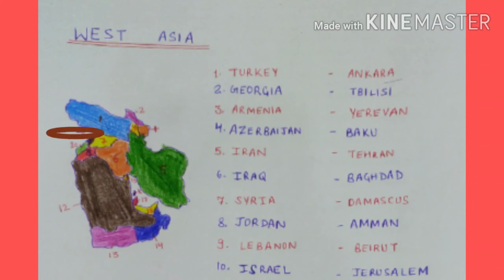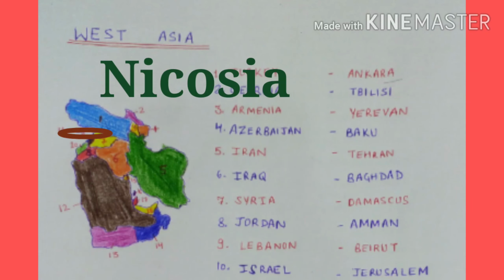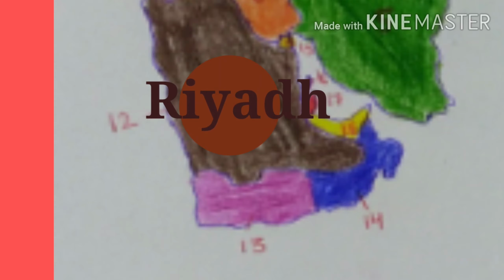The next one is Cyprus, which is an island nation, and its capital is Nicosia. The 12th one, Saudi Arabia, which is the largest country in this region. Its capital is Riyadh. 13th one is Yemen, capital is Sana'a.